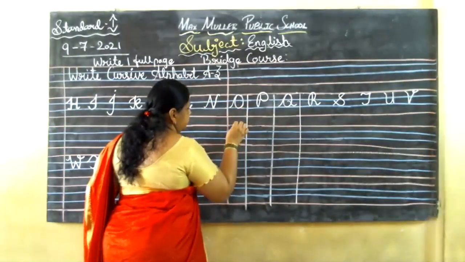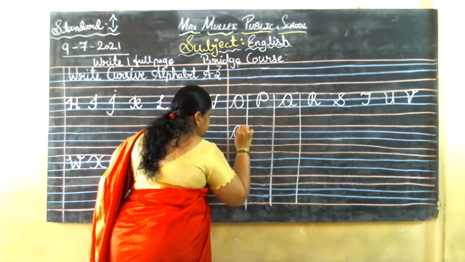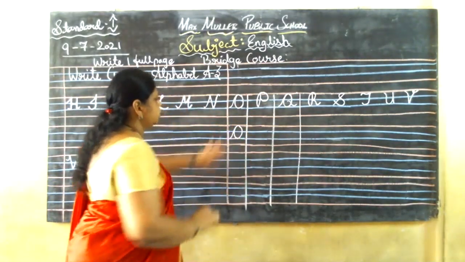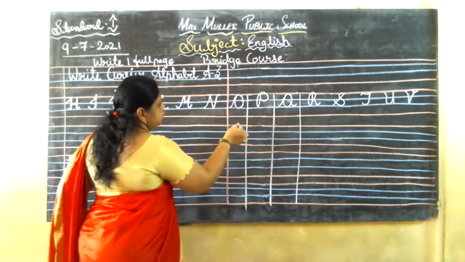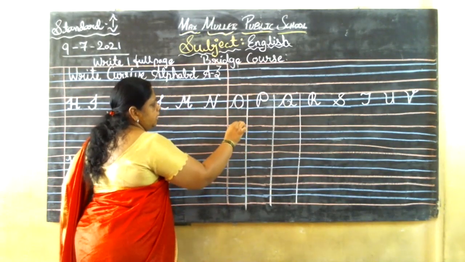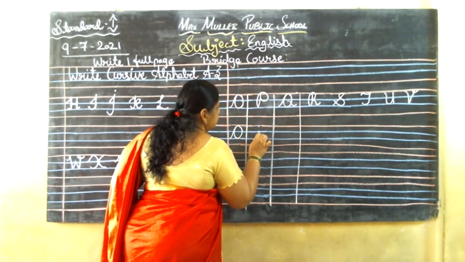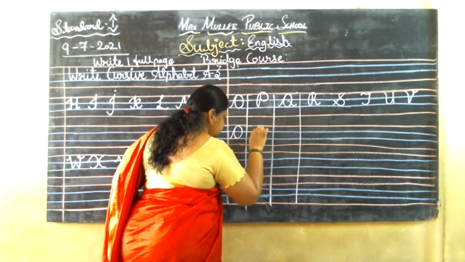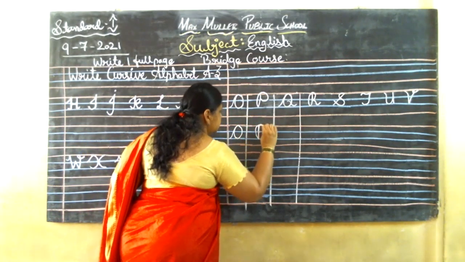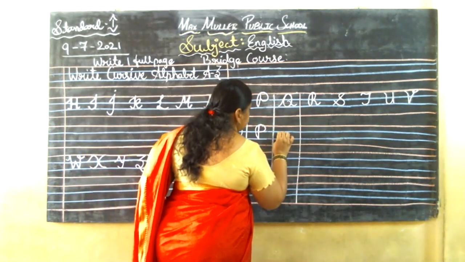See, now you have drawn the line. So slowly go like this. You need to touch the line and write. You should not go out of the line. One should touch the red line and another should touch the blue line. Tell mommy to put the dots and give like this. Okay, 1, 2, 3. On that, put a straight line. Go like this up and do it like this. P. Okay. Next, Q.